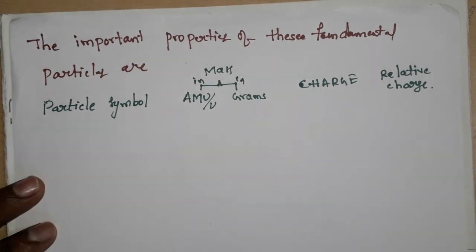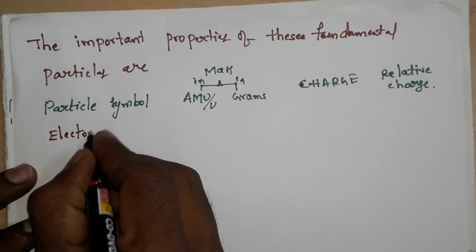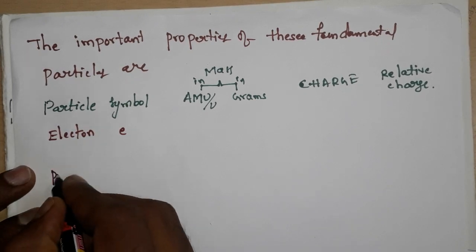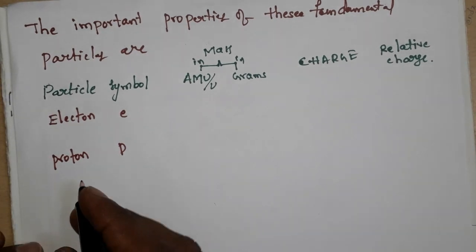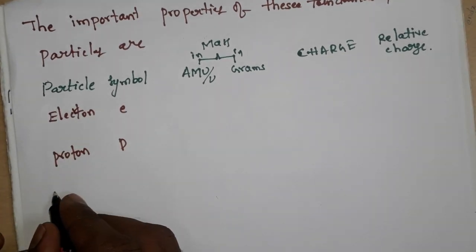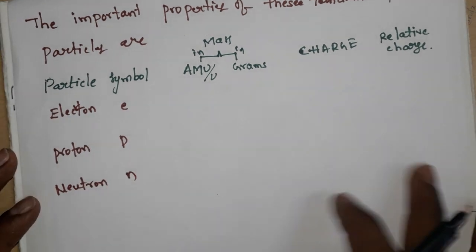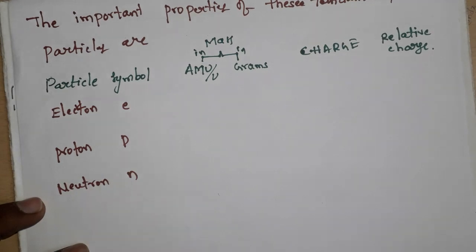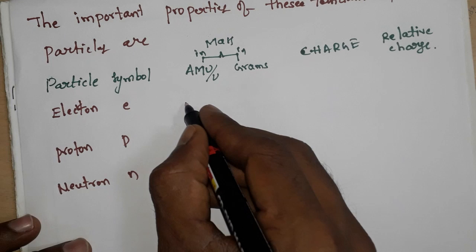First, the particle symbols: the electron symbol is e, the proton symbol is p, and the neutron symbol is n. Next, mass.